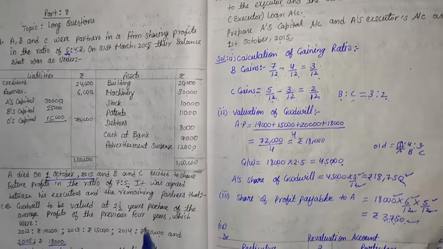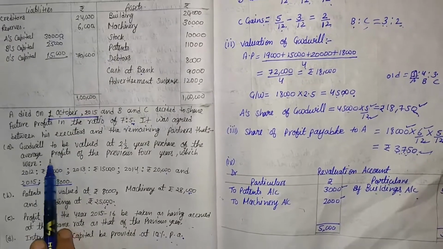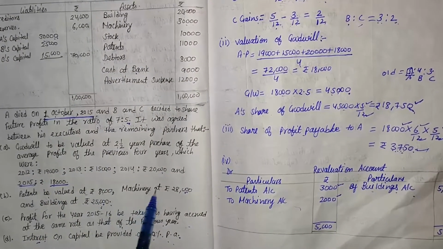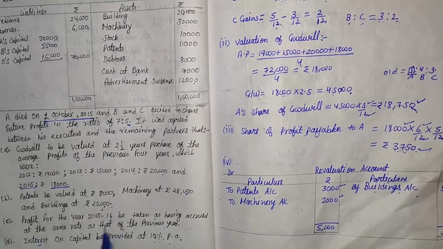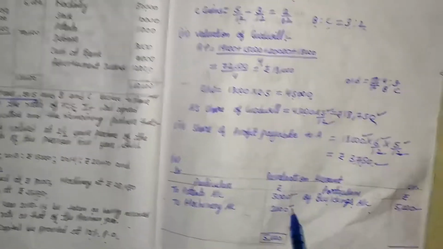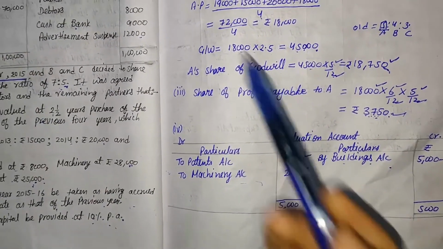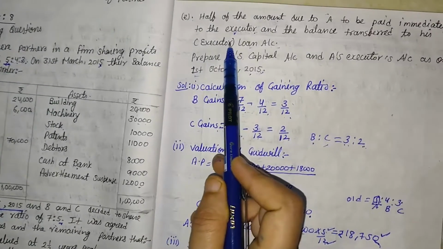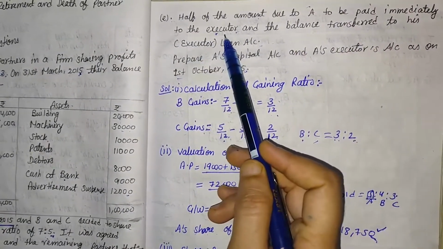Then again check the information whether any information is left or not. Here we already considered goodwill amount, patents, machinery, building, all are considered. Profit is already considered, interest on capital is already considered. Revaluation account, there is no balance, so there is no problem. Then one information is here, that half of the amount due to A is to be paid immediately to the executor.